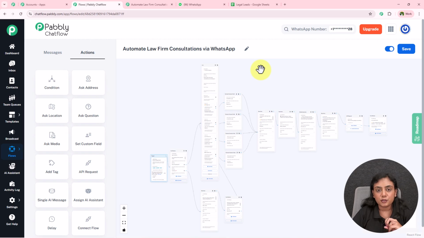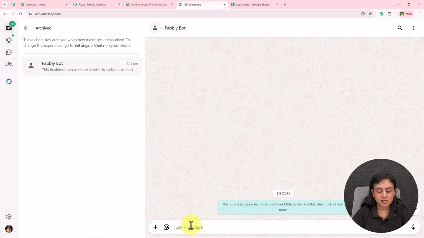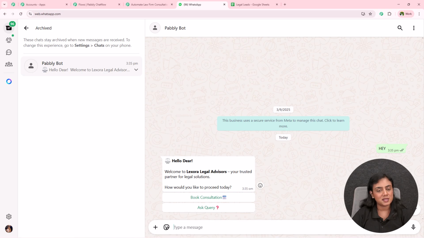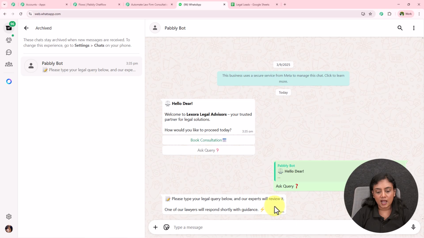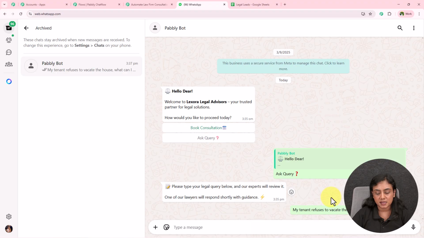For that, what I'm going to do is send a message towards this bot using my WhatsApp number. So let me open the bot right here, and you can see this is the bot. Let's suppose I will send a message over here as hey. I've sent the message. You can see right over here, any message can be forwarded towards this bot. I've received this message. I want to ask a query, so I'm going to select this option ask query right over here, and as soon as I do that, I've received the reply, please type your legal query below. So let's suppose I will write over here, my tenant refuses to vacate the house, what can I do? Okay, I'm going to send this message right over here.